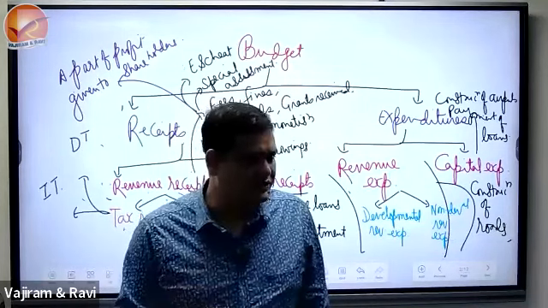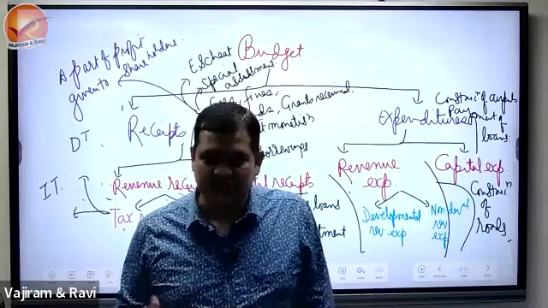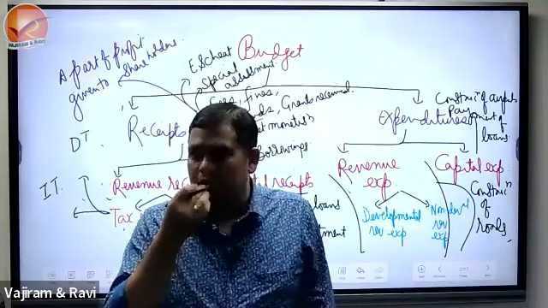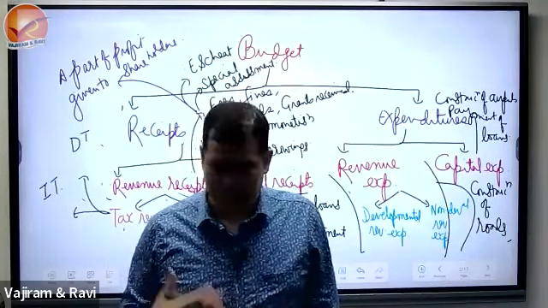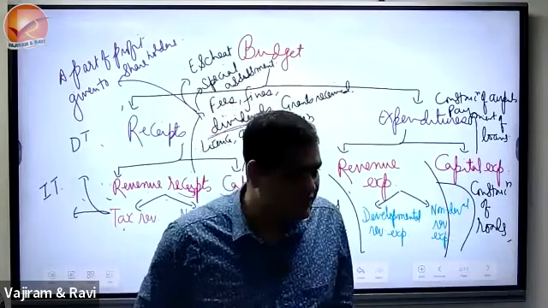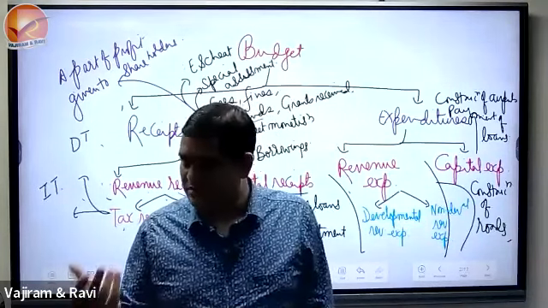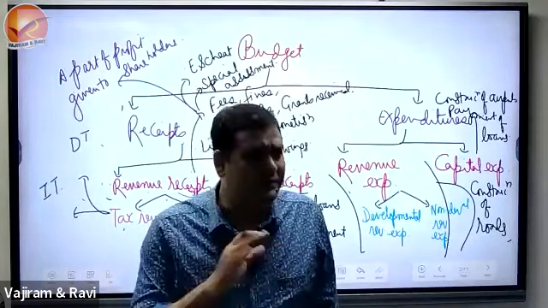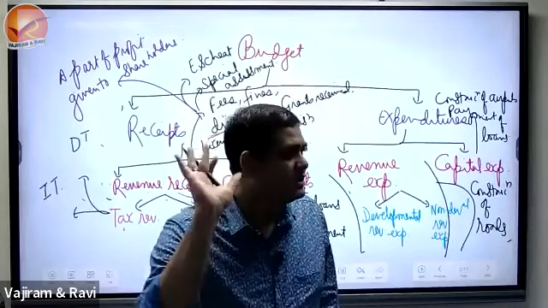Surplus profit is called surplus dividend. So obviously, what is the logic? The government is the shareholder of it. When they make a profit, part of the profit must be given to the government, while keeping something for their own requirement.